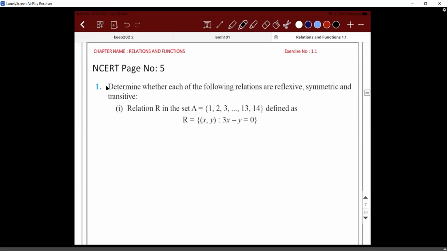So now we are starting with the exercise problems. Determine whether the following relations are reflexive, symmetric, or transitive. You have a relation R in the set A, the first 14 natural numbers, 1 to 14, defined as R is equal to (x, y) such that 3x minus y is equal to 0.